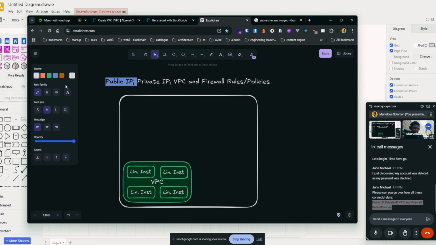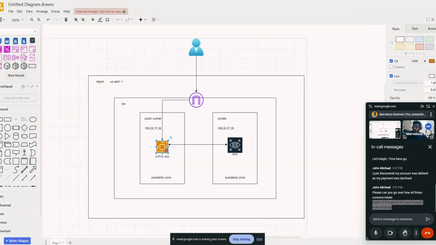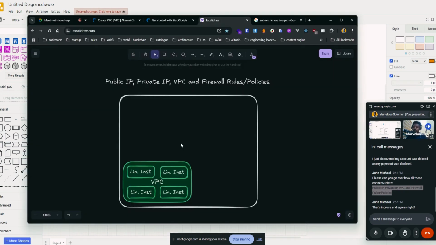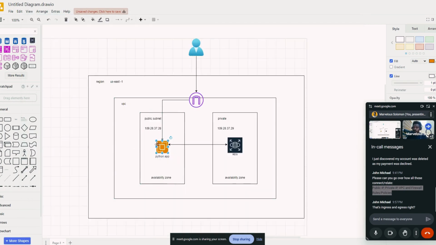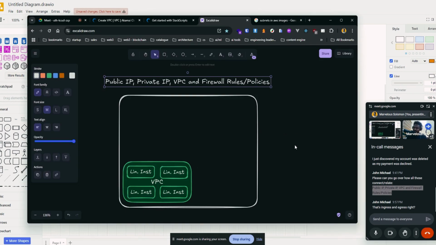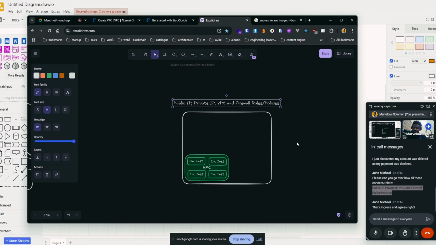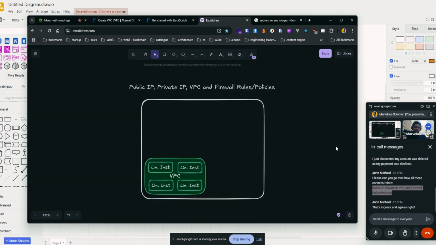Yeah, but note that you can also have firewall rules on the instances themselves. So, for example, a virtual machine like this, if you set up Ubuntu, which is Linux, you have UFW, which is what I mentioned earlier. So you might configure your firewall rule on security groups, and then you mess it up here. You will definitely have some issues to deal with. Okay. So, John, I don't know if this answers your questions, or do you still need clarity on any other part?